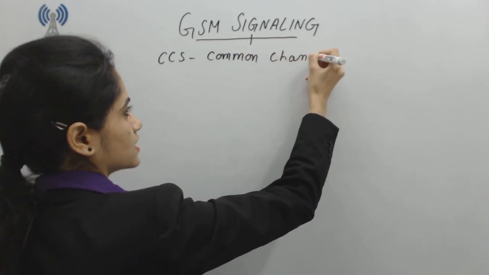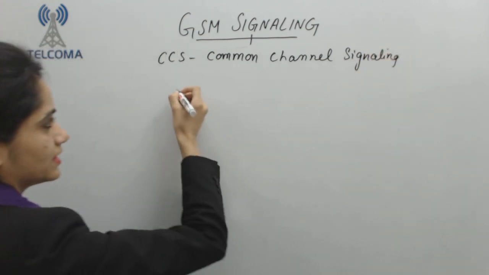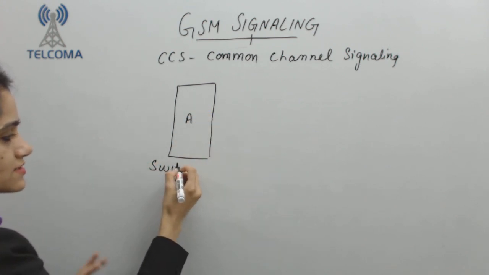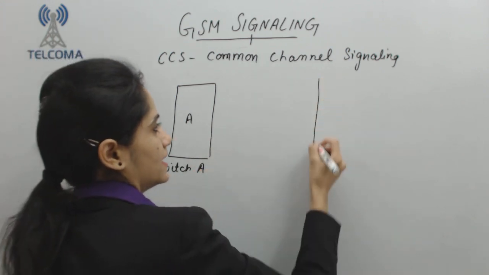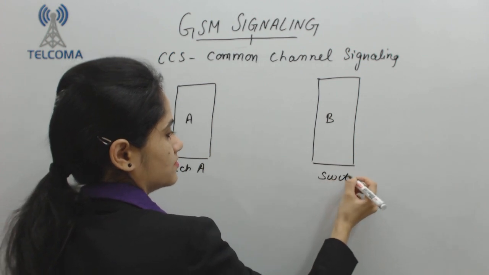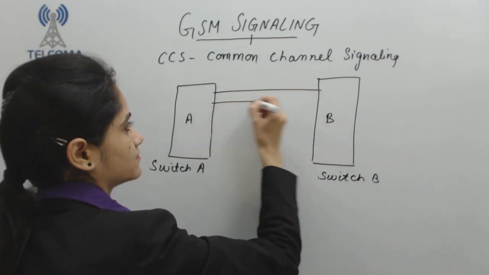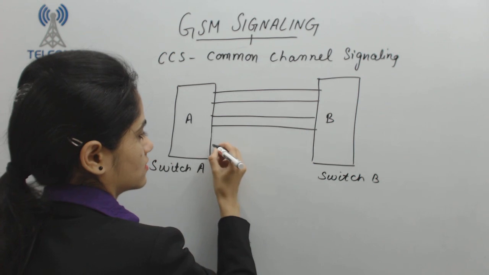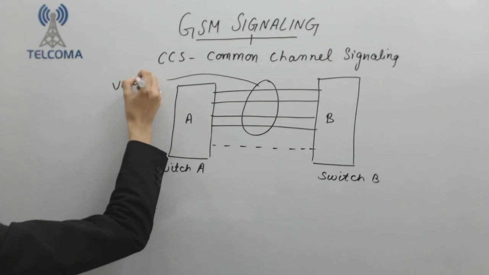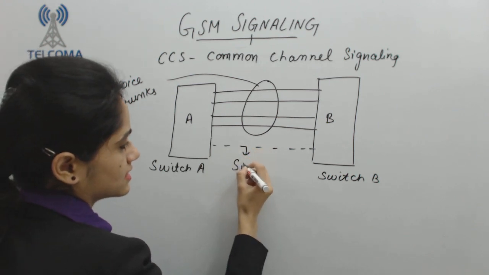Now in this case, I have switch A and switch B. The bold lines will be my voice trunks, that means my voice channels, and this one is my signaling link.